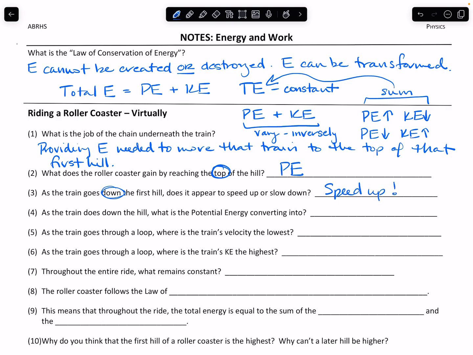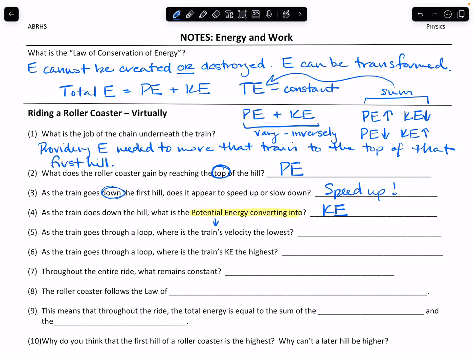All right. So as the train goes down the hill, what does that mean in terms of the potential energy? What is it converting into? All right. So our potential energy will be decreasing as we go down the hill because we're losing height, but it can't just be destroyed. It's got to be converting into something else. And in this case, it's converting into kinetic energy.